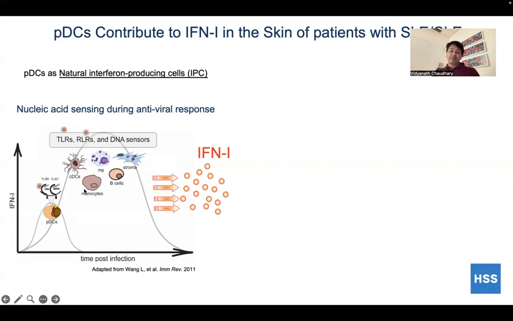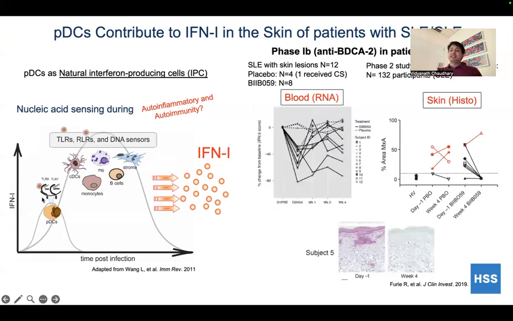So what we are trying to propose is that PDCs and the other immune cells are contributing to autoinflammation and autoimmunity. And the key is to pinpoint the role of the PDC in specific organs during the timing of response. We believe there is clear evidence suggesting that the PDC plays a dominant role in cutaneous lupus and scleroderma patients, which is the focus of our research.